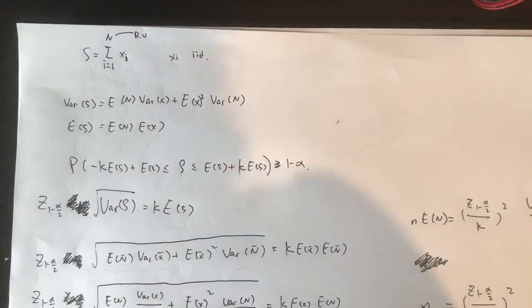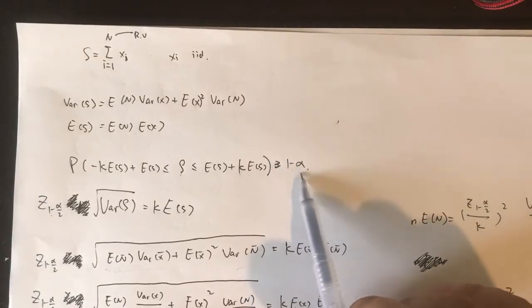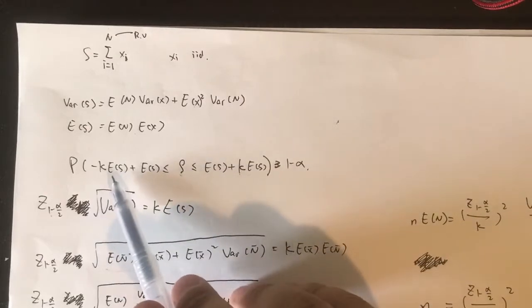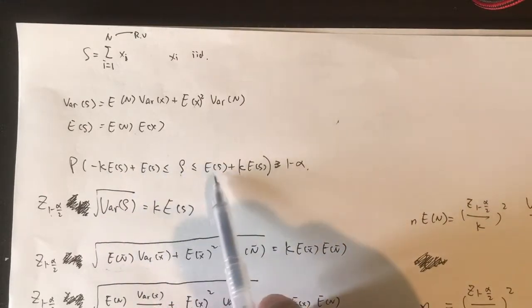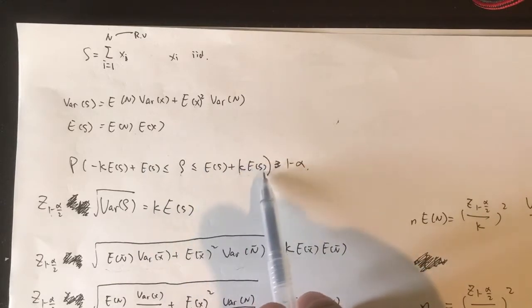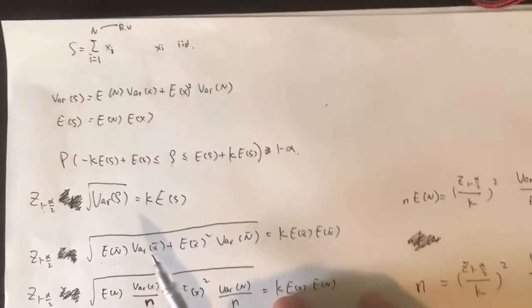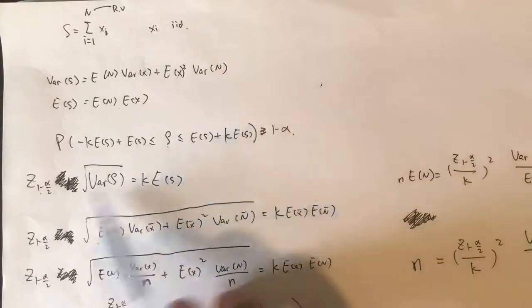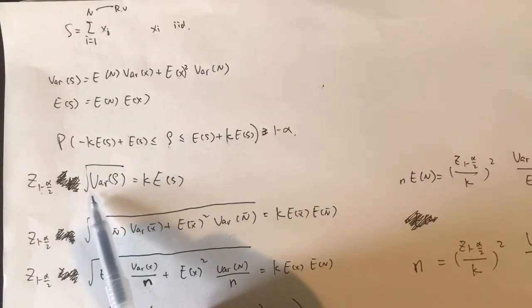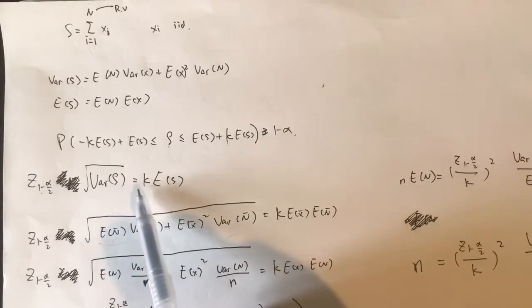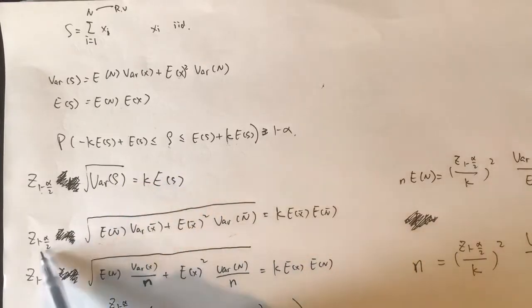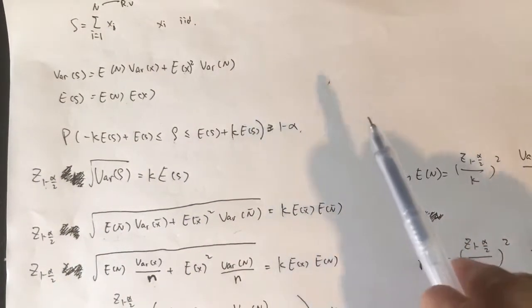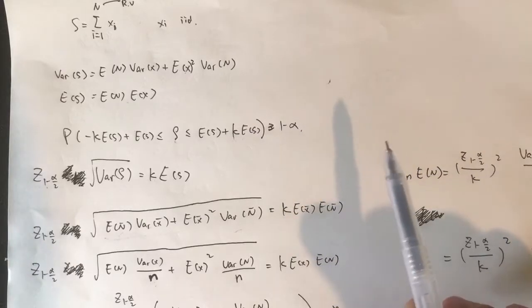Second, I want to talk about full credibility. Full credibility, my understanding, is that at a 1 minus alpha confidence level, the aggregate loss will fluctuate between 1 minus k times the expected value of the aggregate loss and 1 plus k times the expected value of the aggregate loss, where k is larger than 0, right? By the central limit theorem, we can approximate S with a normal distribution. Therefore, we have the z value times the standard error of the aggregate loss equal to k times the expected value of the aggregate loss. And we normally deal with the average number of claims per exposure and the average sample size per exposure.